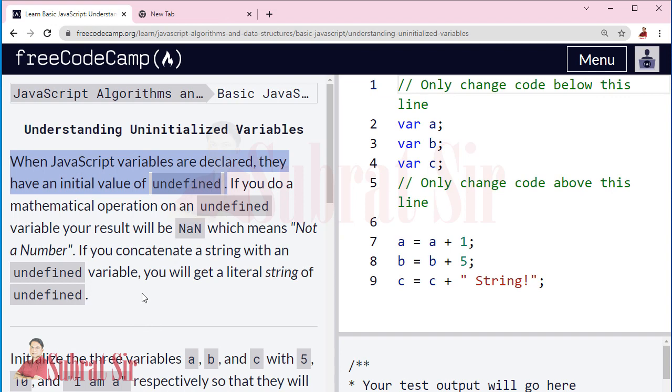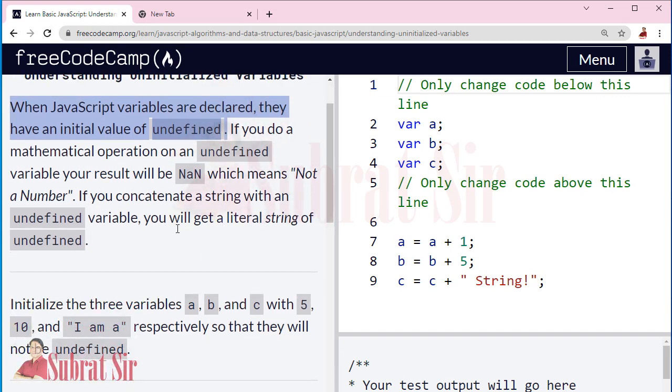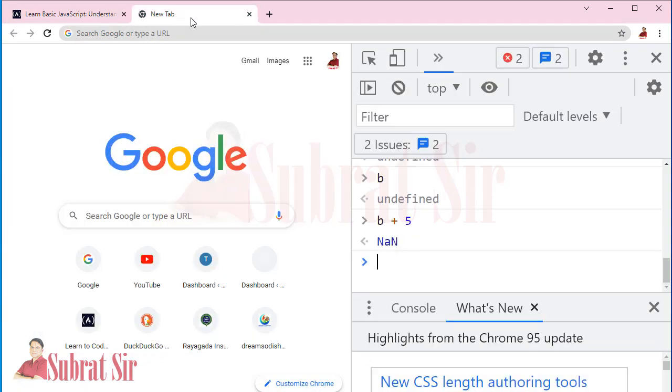If you concatenate a string with an undefined variable, you will get a literal string of undefined. Suppose we write b plus a string. Let us say Subrat. Okay, so it is displaying undefined Subrat. Okay, this undefined is concatenated with Subrat.